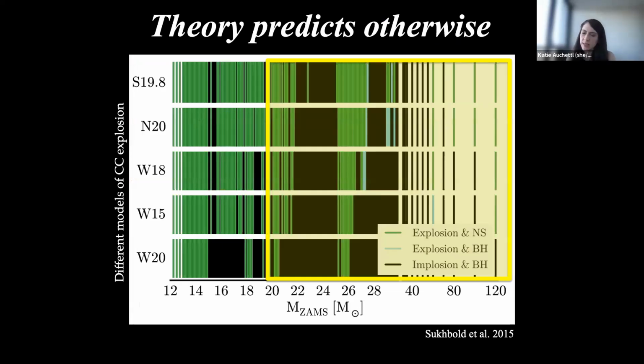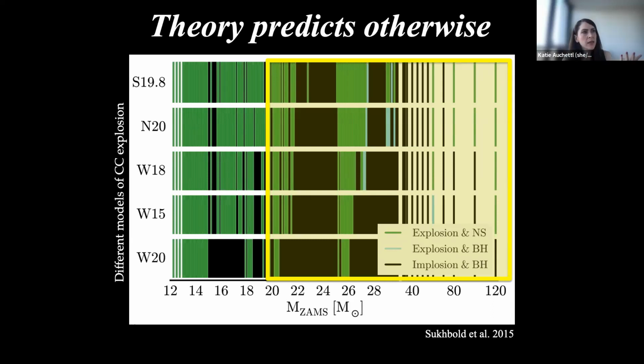However, even though we see that from the measurements of the progenitors of supernova explosions, theoretical studies of core collapse explosions predict that even higher mass stars should still explode, as we see here in the green vertical lines. The horizontal rows are different core collapse explosions, while the green vertical lines show whether we see an observable explosion or not.